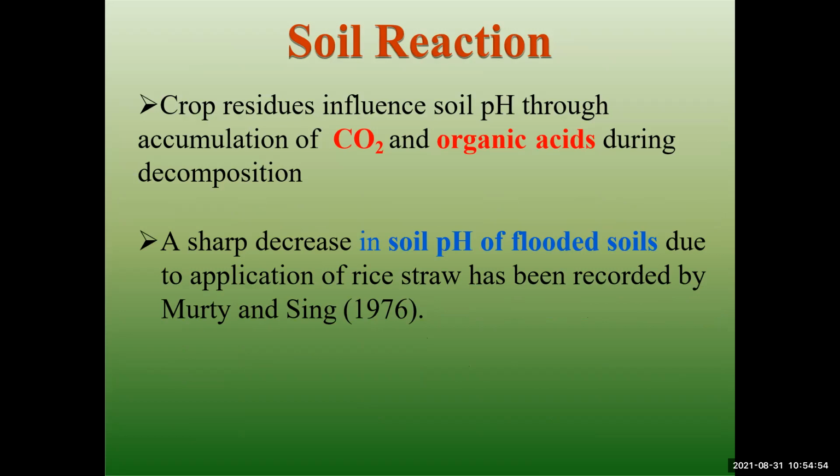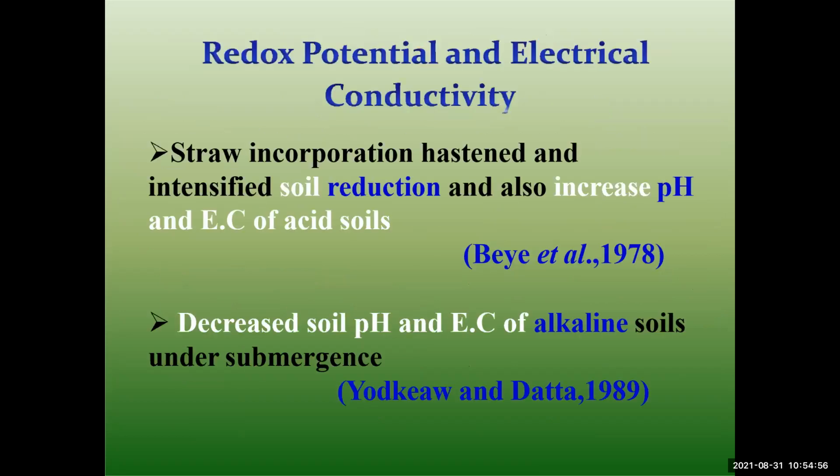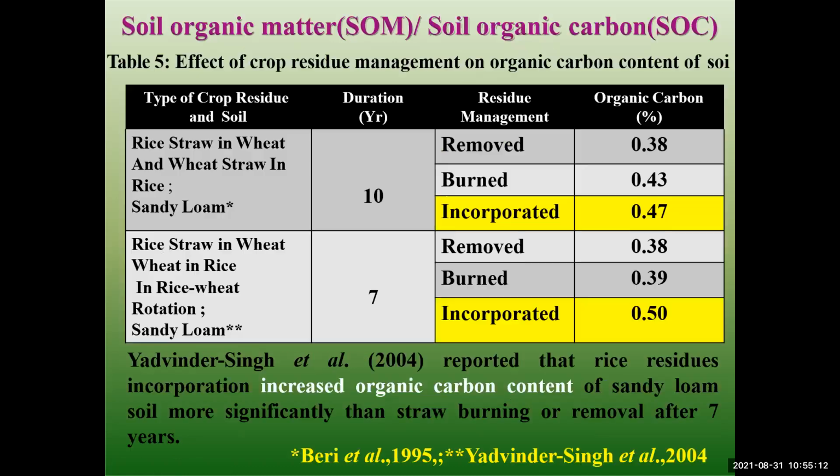organic acid. Redox potential, electrical conductivity, the straw incorporation. This intensified soil reaction is also affected by pH. Okay, and the decreased soil pH and electrical conductivity of alkaline soil under submergence.